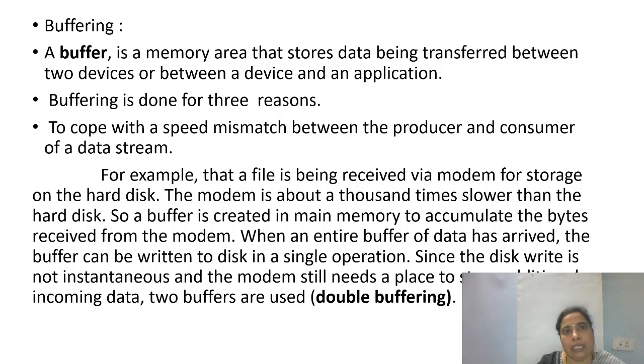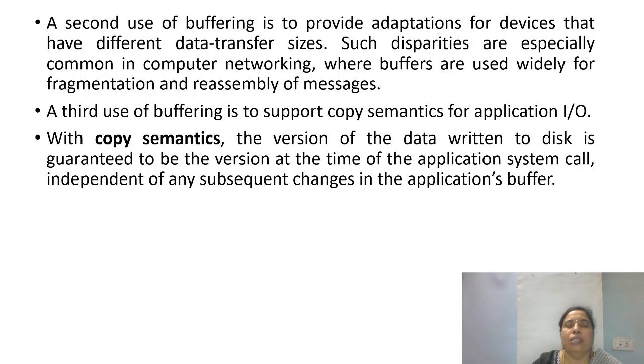Basically, buffering is used for three main reasons. One is to bridge the speed mismatch between the producer and the consumer of a data stream. The other reason is to bridge the different data transfer sizes, which generally happens with networks, wherein the speed can be different. And the third use of buffering is to support copy semantics for application IO.